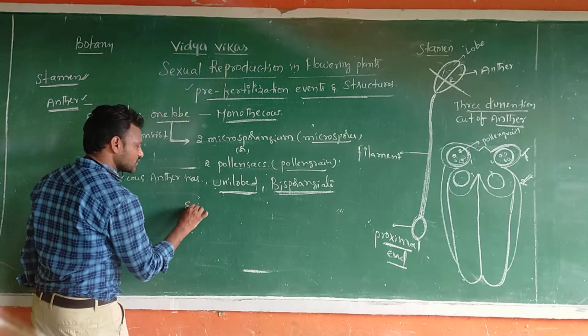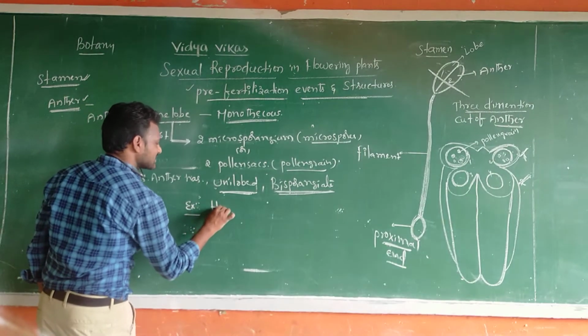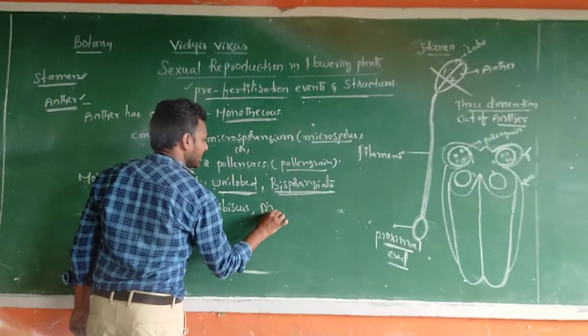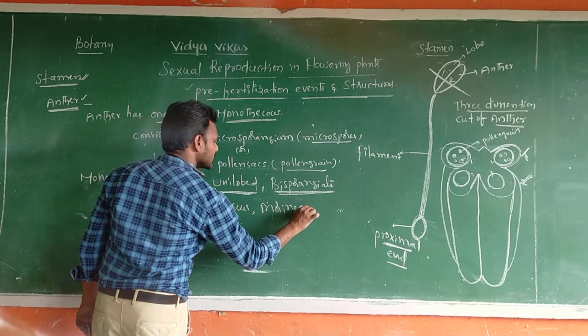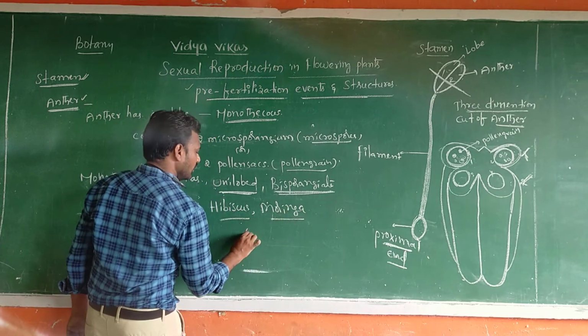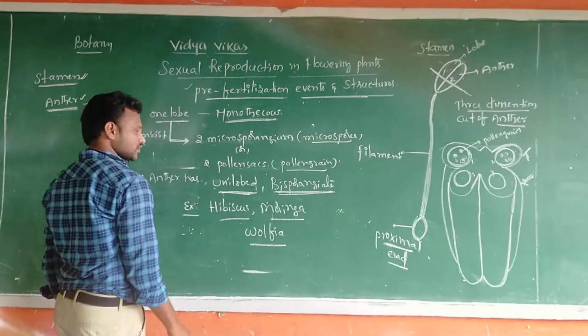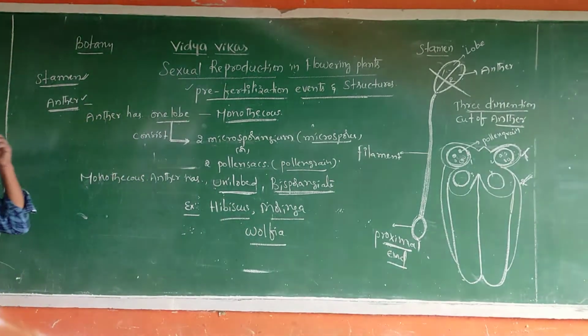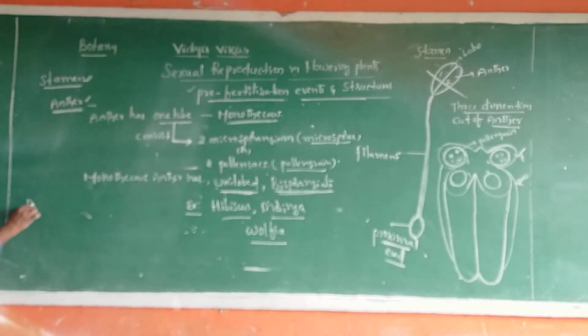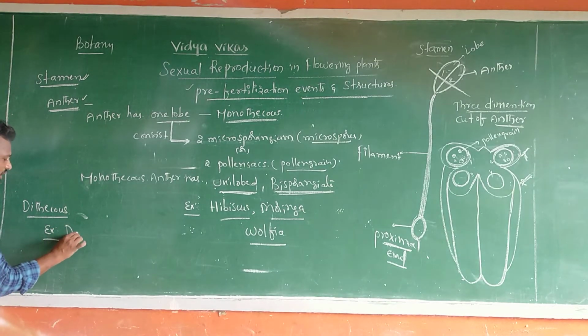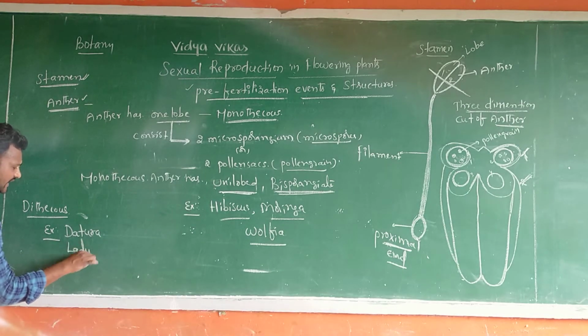The best examples of this are hibiscus, then moringa, which means drumsticks, and also wolffia. So these are the best examples of monothecous. And dithecous examples: one is datura, the second one is lady finger.